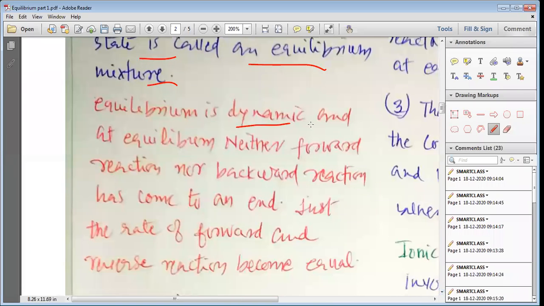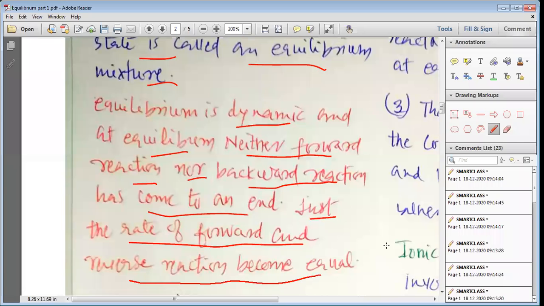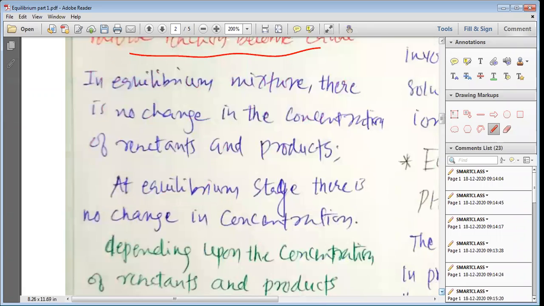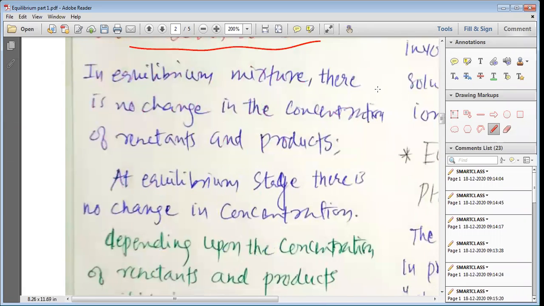Equilibrium is dynamic, and at equilibrium neither the forward reaction nor the backward reaction has come to an end. Just the rate of the forward reaction and the rate of the reverse reaction become equal. Please remember that there is no end of any kind of reaction, either forward or backward, but simply the rates of both reactions become equal, and as the rates become equal, we consider that it is an equilibrium. None of the reactions has been stopped.